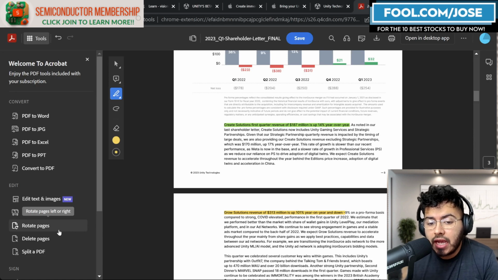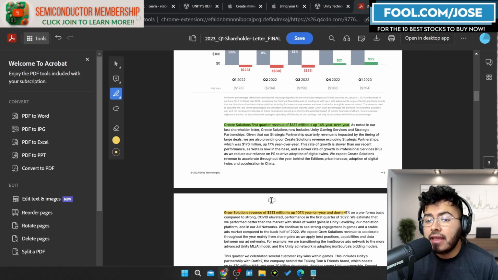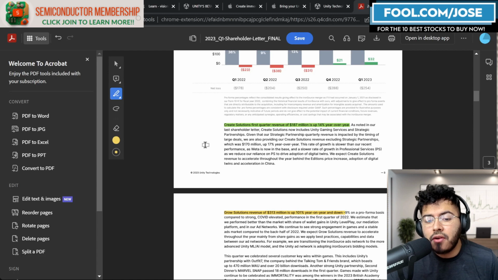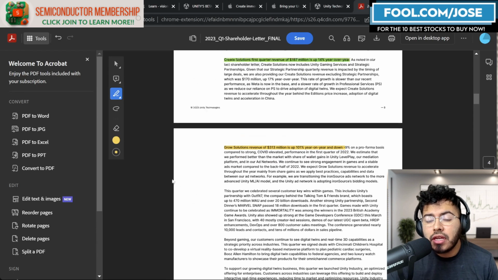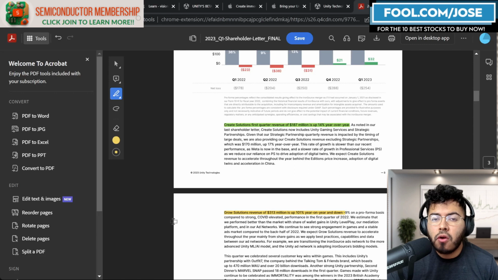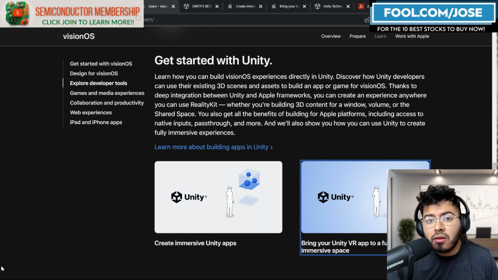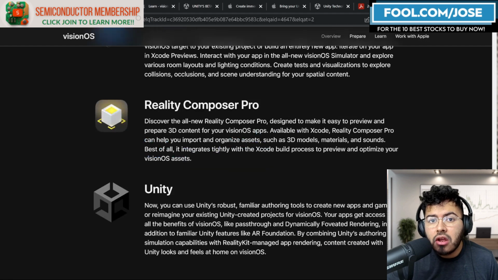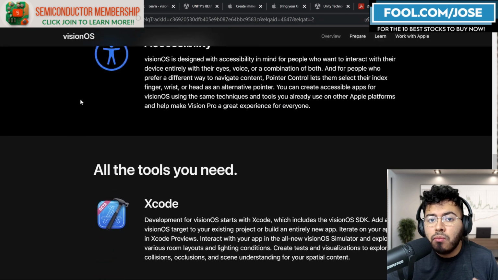The second thing that Unity has is a growth solution. And here, in the growth solution, they tend to have a lot of things like advertisement. They recently acquired a company called Soars. So now that Unity is going to be used for all these VisionOS applications, Unity's ad solution can also see a nice boost. And again, right now it's mainly used for VisionOS, but as developers get more comfortable with Unity, they might start to use this application for all the other operating systems that Apple has. So we might start to see even more apps being developed.